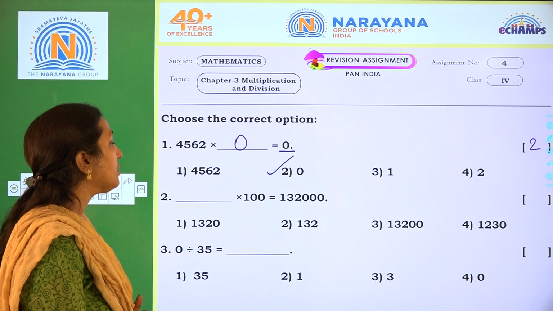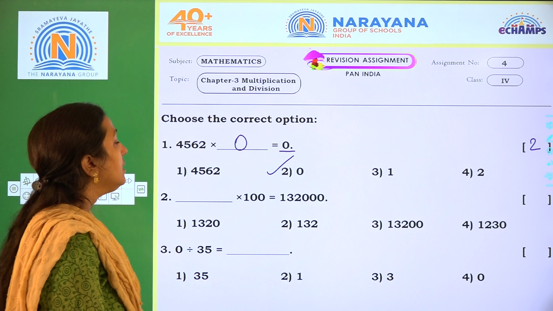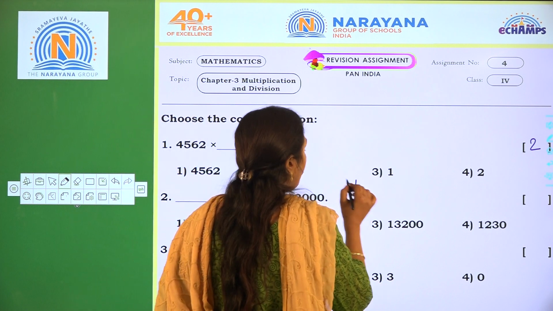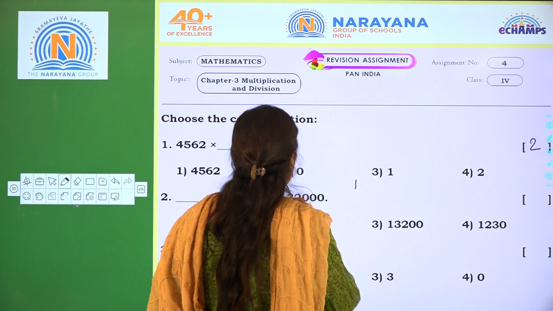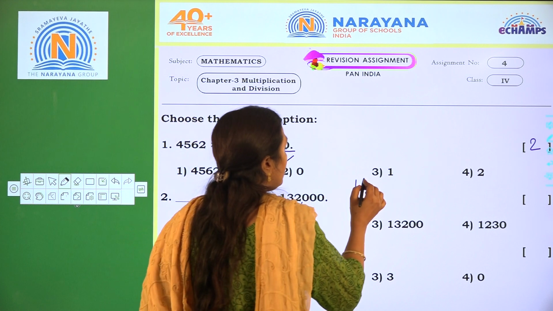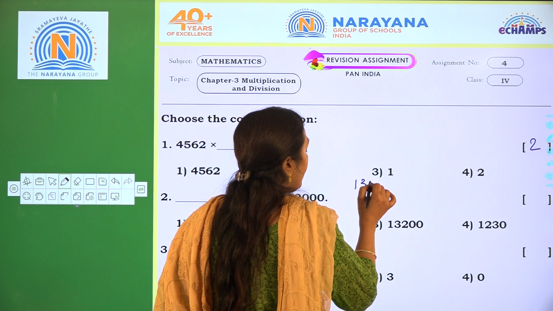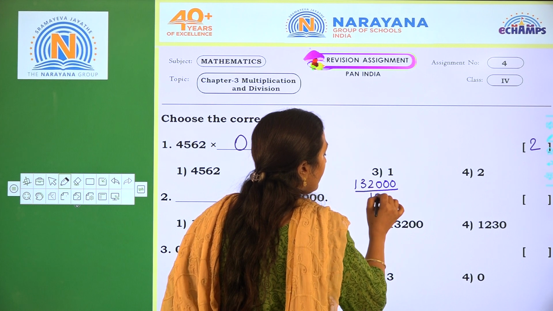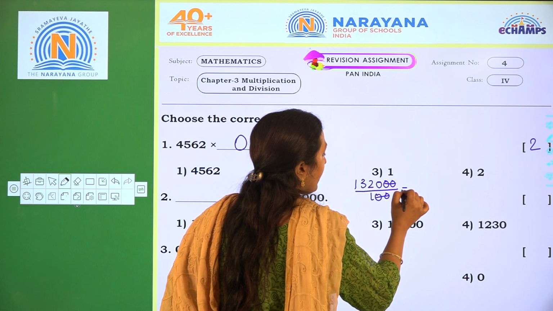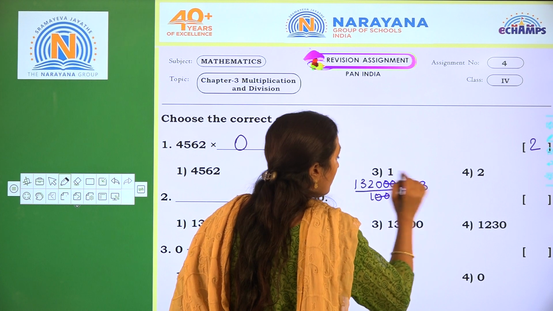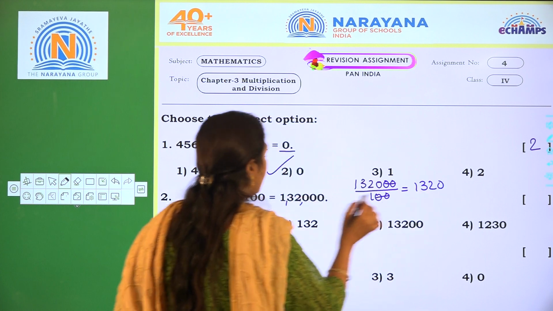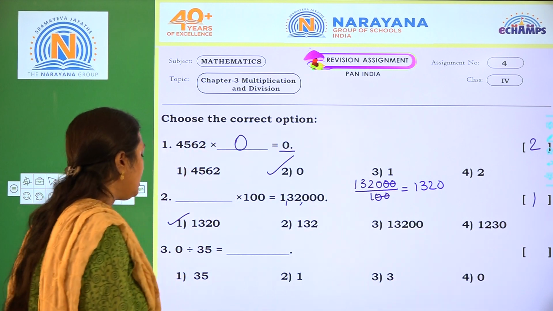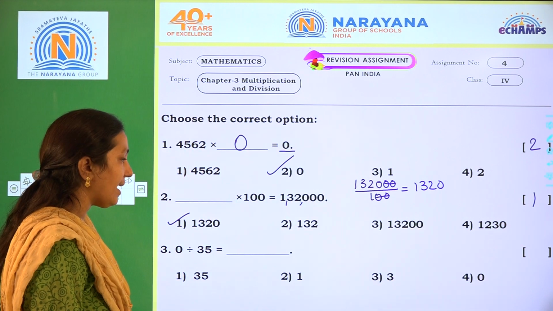Next, dash into 100 equals 1,32,000. We have to find the multiplicand, so we divide 1,32,000 by 100. The zeros will be cancelled, and we get 1,320. So which is the correct option? Option 1.